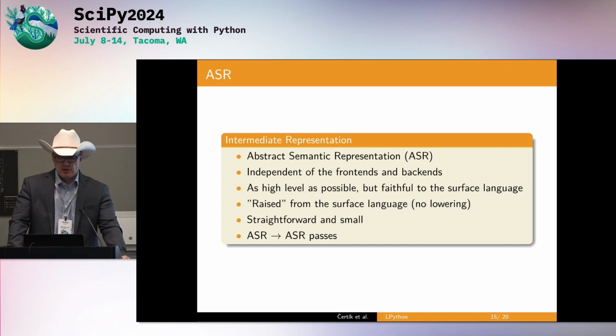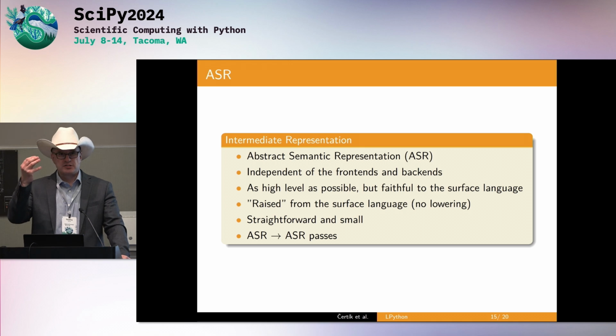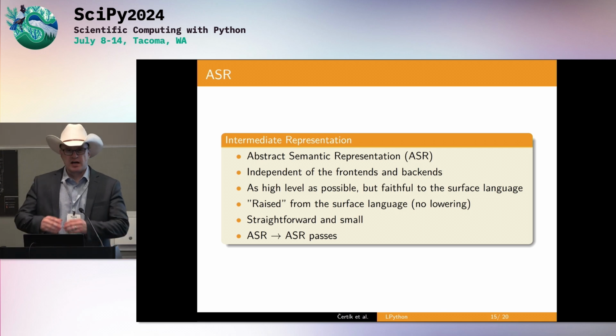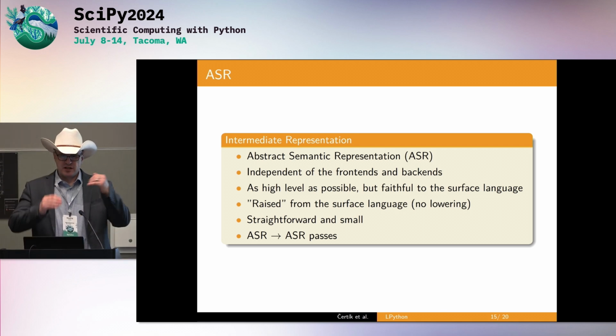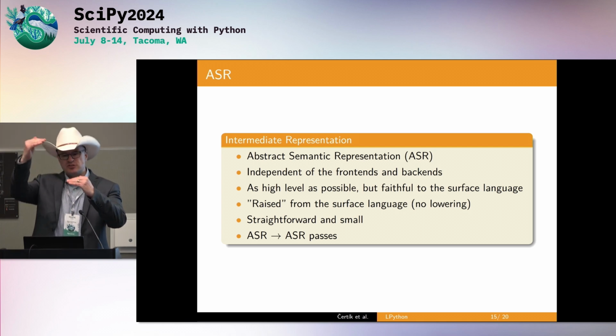So the ASR is an abstract semantic representation. That's our main IR, intermediate representation in the compiler. As you have seen, it's independent of the front ends and back ends. The idea is to be as high level as possible. So the front end parses to AST and then it raises to ASR.